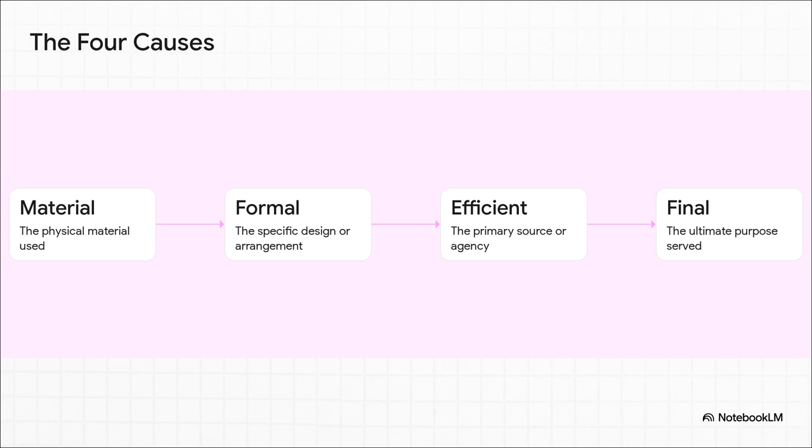First up, the material cause, literally the wood it's made out of. Second, the formal cause, the specific design or arrangement that the matter takes. Third is the efficient cause, the primary source or agency that built it, like the carpenter swinging their hammer. And finally, the final cause, or the telos, which is the ultimate purpose or function it serves. In this case, dining. Every object, every biological function, even the modern products we built today, can be broken down using these exact four steps.